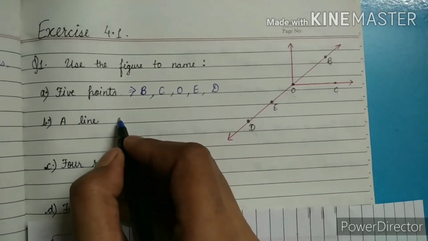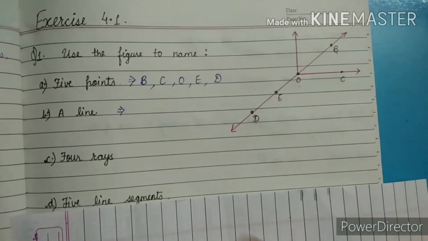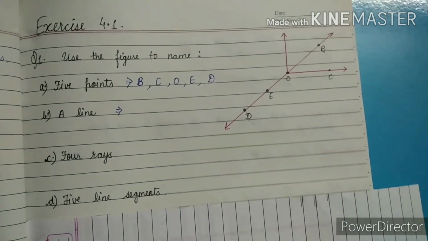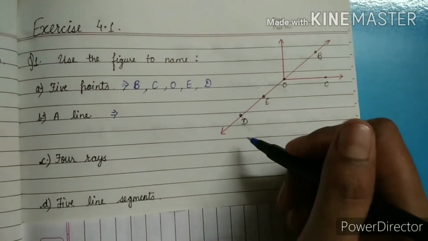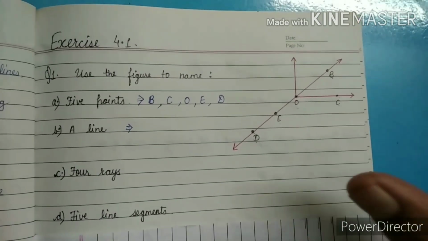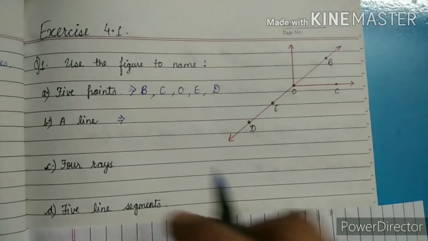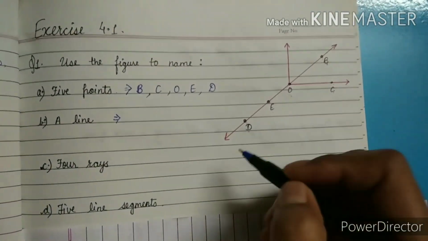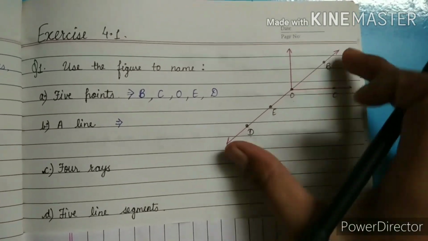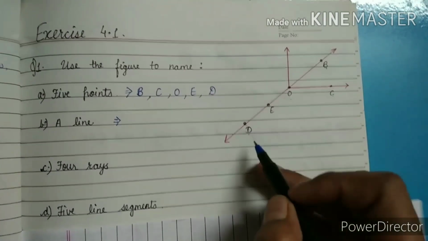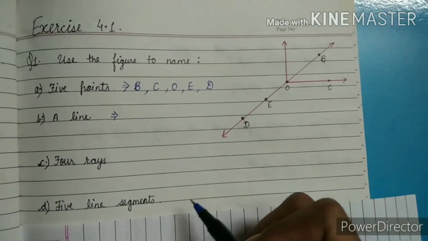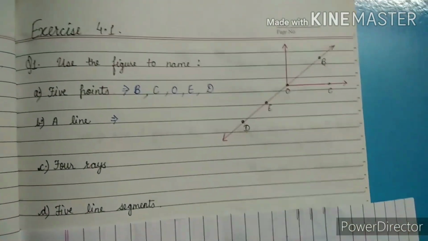B is a line. So how can we determine a line? Line does not have any end point and it goes both sides, both directions endlessly. So as you can see, we have a line, this line, and on both ends we have arrows. So how can we write this line name? We can write it any way.